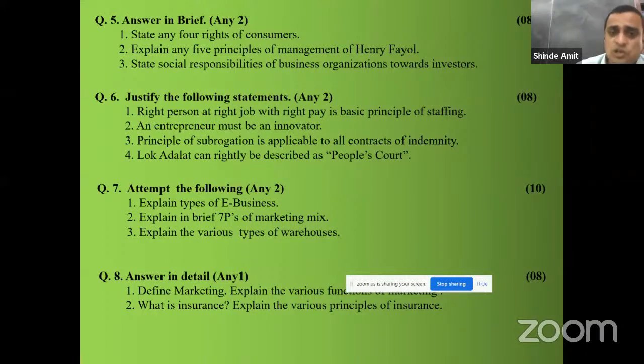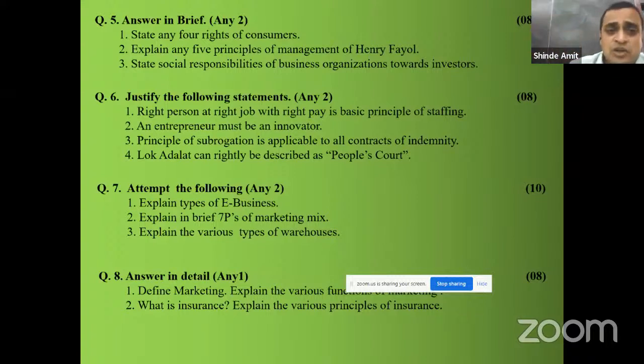Why right pay is also important. If the employee is underpaid, then he will not work with application and dedication. So giving the right pay according to his work is very much important, so that he will work with interest for the benefit of the organization. All these points you have to go through. While writing the answer, write your answer point wise. That is more important. Whatever point heading you are writing, उसको underline करो, and then at the end draw the concluding line. Okay, तुमको उसके लिए 1-2 लाइन जो है कंक्लूजन के लिए लिखना है.